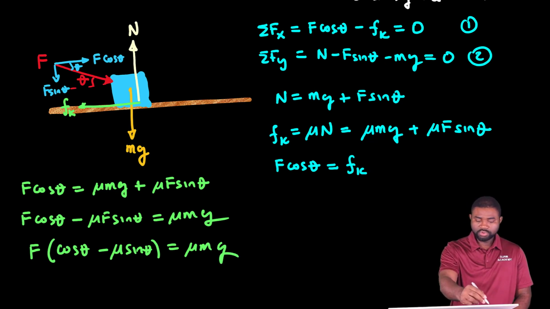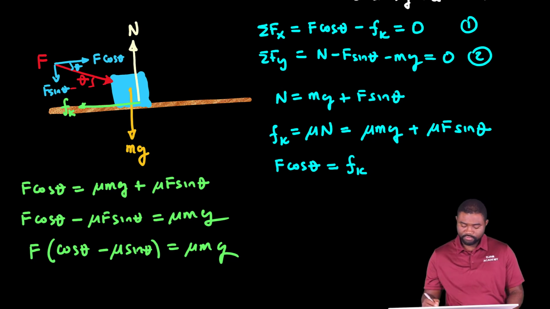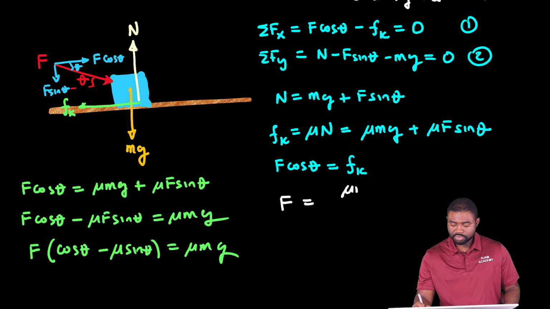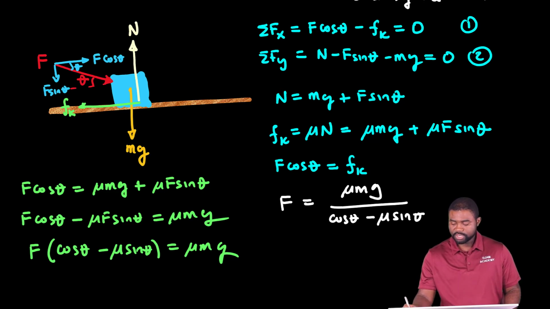So what can we conclude? We can therefore see that the force F will be equal to mu mg divided by cosine theta minus mu sine theta.